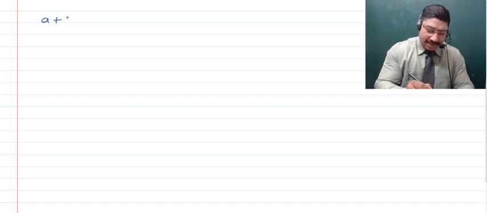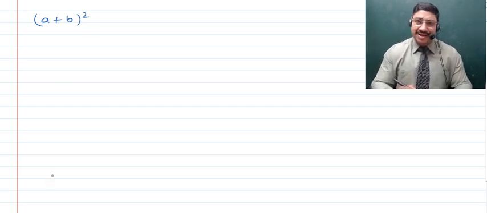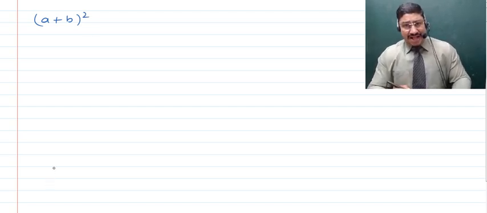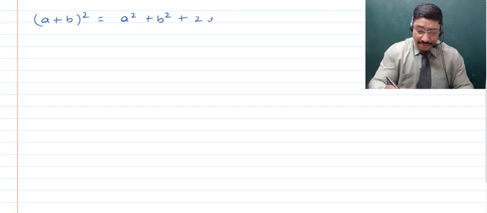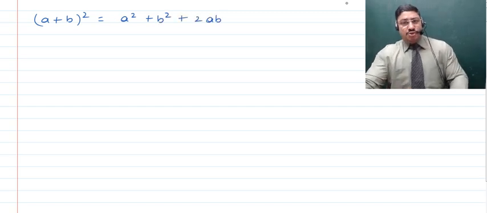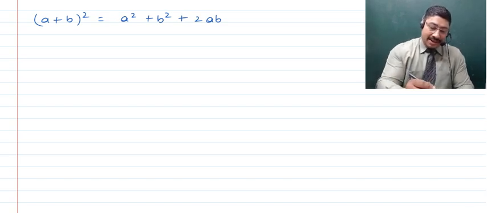Now children, just tell me, if you talk about something like (a plus b) whole square, what is it going to be? You've studied this in algebraic expressions, and I'm sure you know that this is an algebraic identity which is given by a square plus b square plus 2ab. I'm sure you must be thinking, why am I telling you this? Without telling you that, I'll rather ask you another question. What is (a plus b) cube?